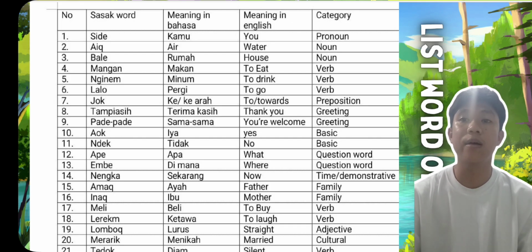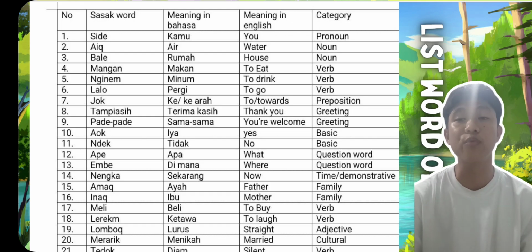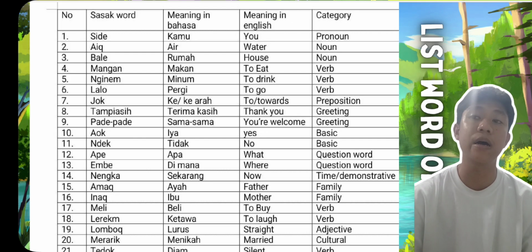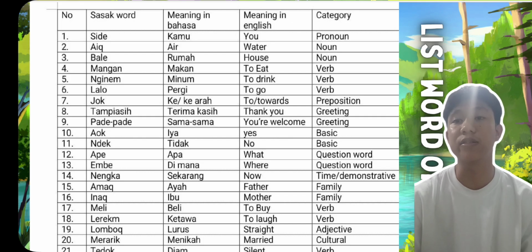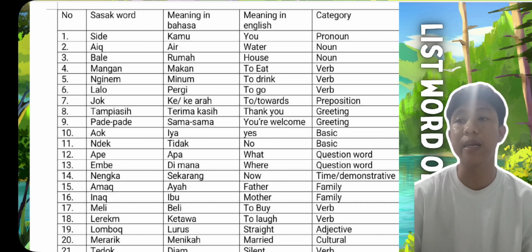I think I just explained the first words, because as you can see in the table, there is the meaning in Bahasa, the meaning in English, and the category. The last one is mangan. Mangan in Bahasa is makan, in English it is to eat, and the category is verb.